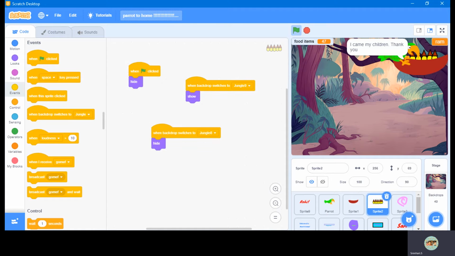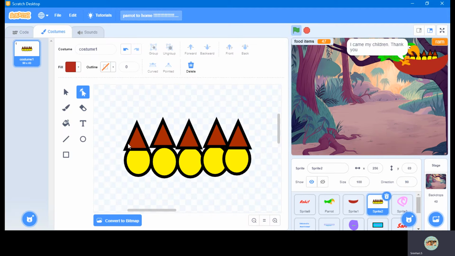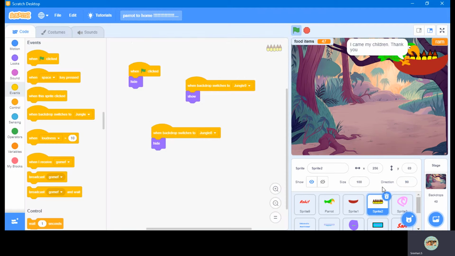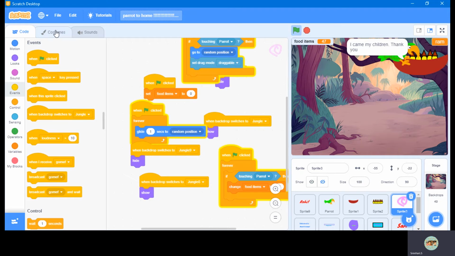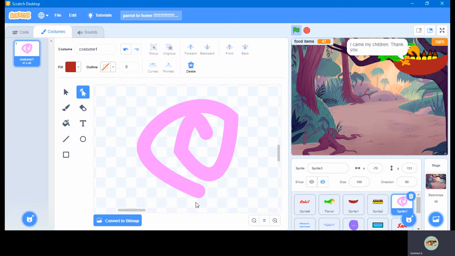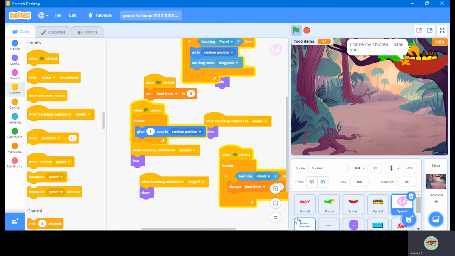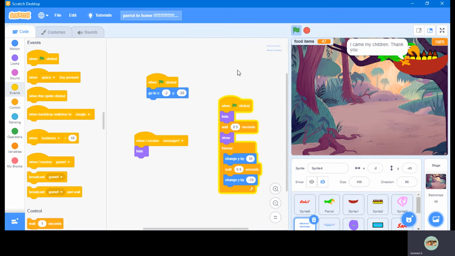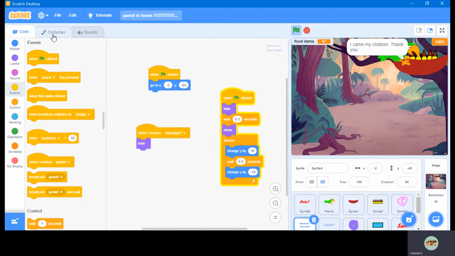This is the coding of this baby, and this is the sprite, and this is that food item. This is actually a line, and because of this I had done the circle pointing and all. And this is the coding of welcome to Parrot to Home.